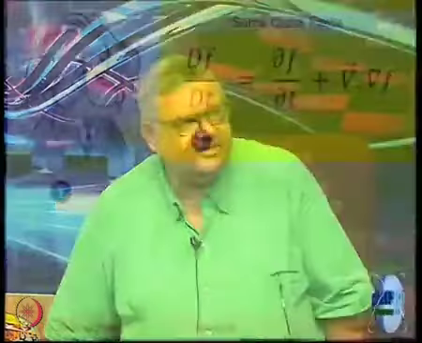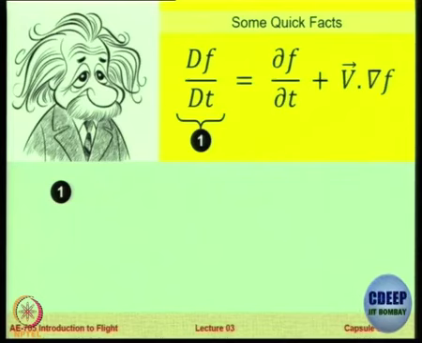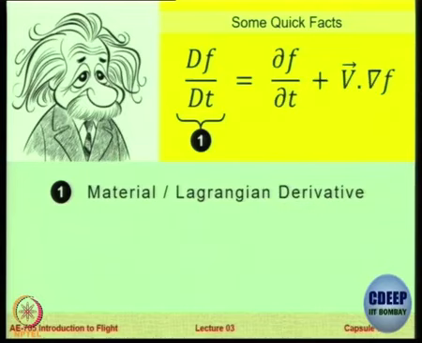So what are some interesting observations here? What is this? What will you call this, point number 1? What would you name it? Yeah. Total derivative. This is the material or the Lagrangian derivative or total derivative. There are many names for it. It's called a material derivative or a Lagrangian derivative.